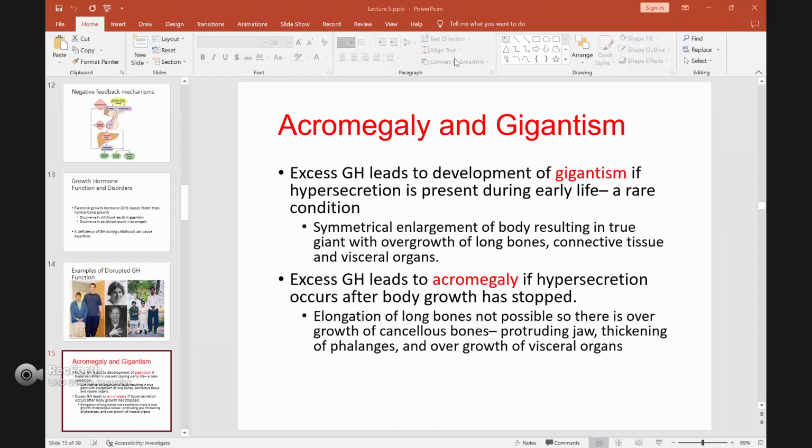A patient that has acromegaly will have a protruding jaw, thickening phalanges, and overgrowth of visceral organs. Just some parts of the body will grow because the rest of them have already stopped growing. There is a difference between gigantism and acromegaly. For gigantism, the whole body grows bigger, but for acromegaly, just some parts of your body become bigger, while the rest stay normal because they have already stopped growing.